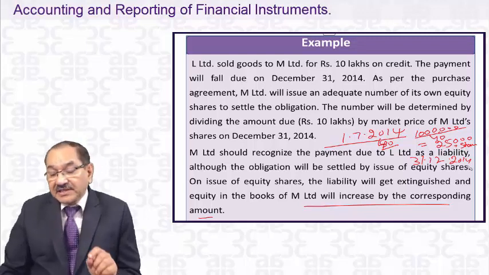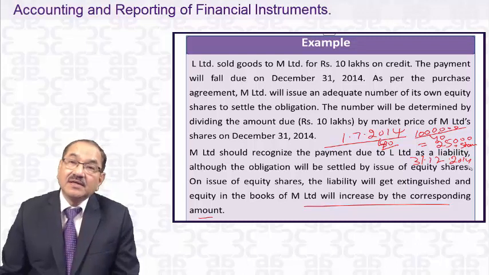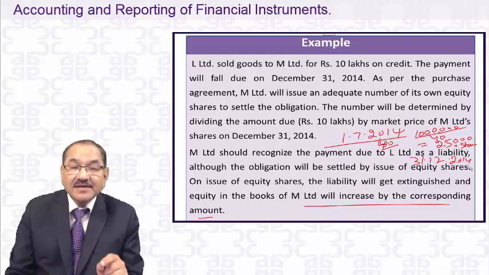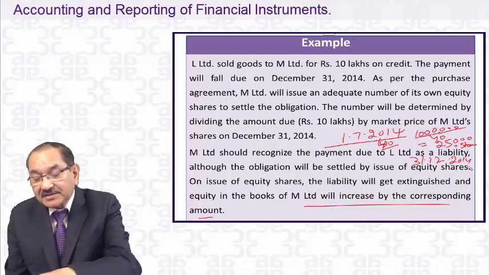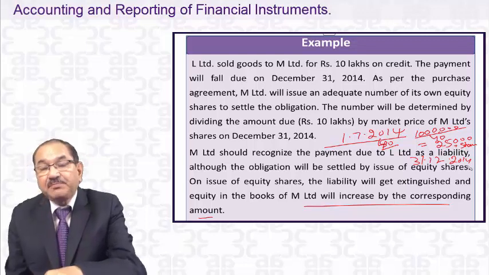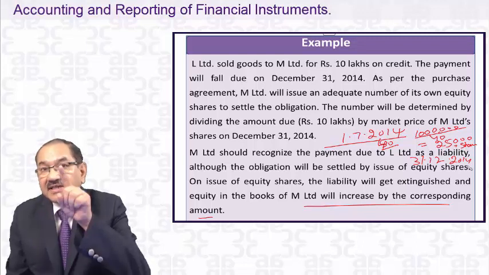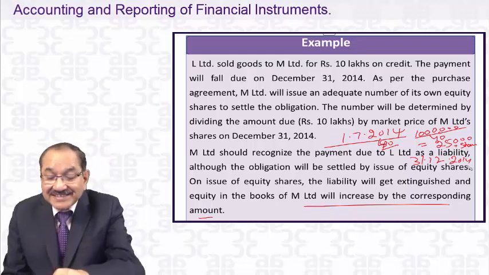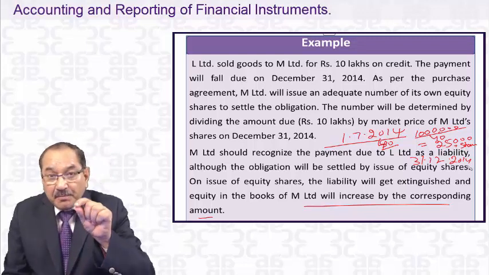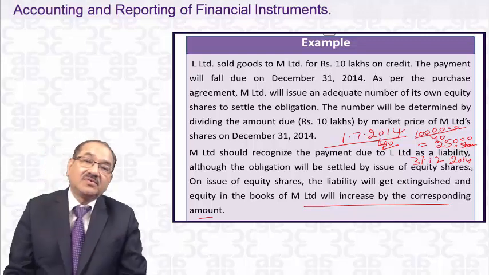Now, if this is the case, it is different from the earlier one. Earlier, it was dividing this 10 lakhs by the price of the shares on the date of settlement, that is 31st December 2014. Whereas in this case, the number of shares is fixed on the date of sale itself, that is 1st July 2014.